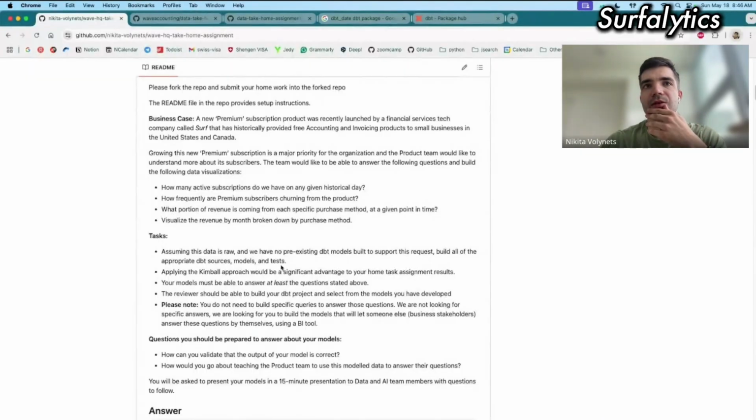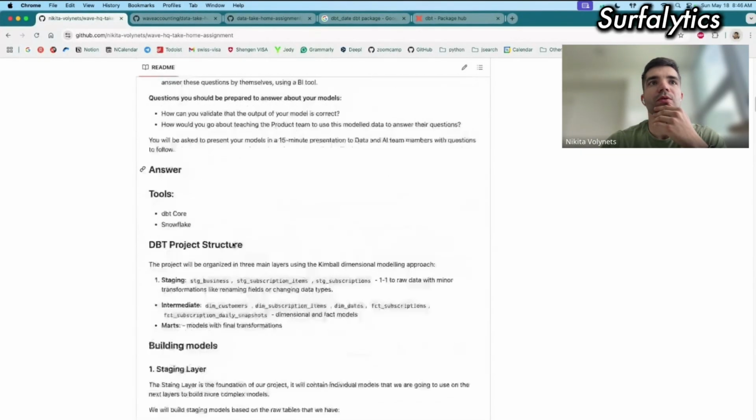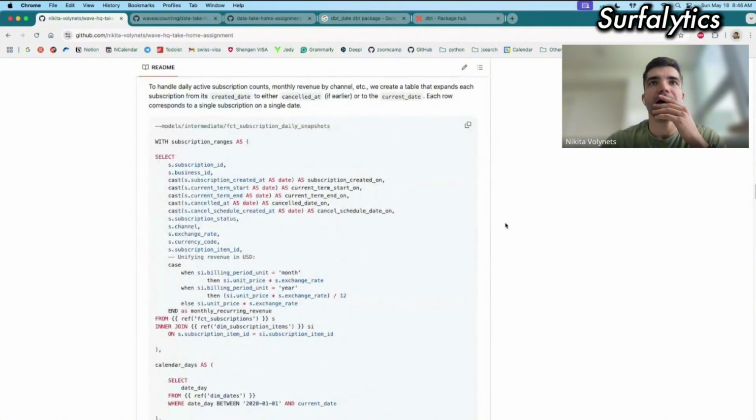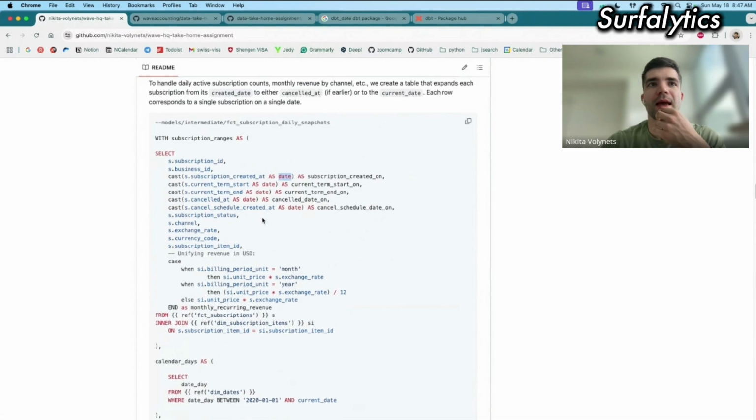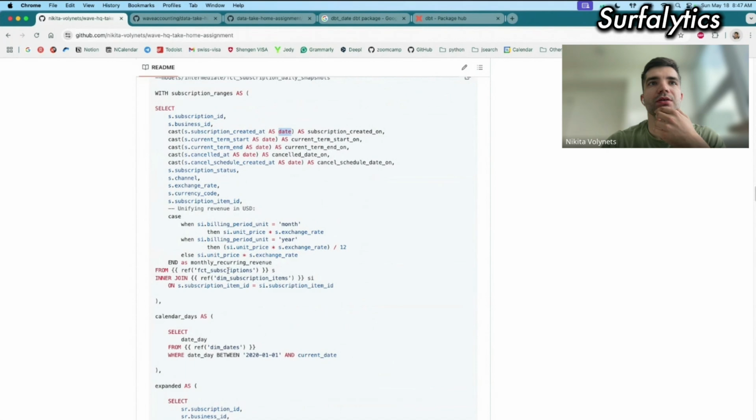Okay, let's go. How I did it. I did it using some SQL. First of all, here I just added some date transformations. I double checked, and this created-at date I think is in the format of a timestamp in the raw data, but I just transformed it into a date. Here I just took data from subscriptions and added all these fields from the subscription table.